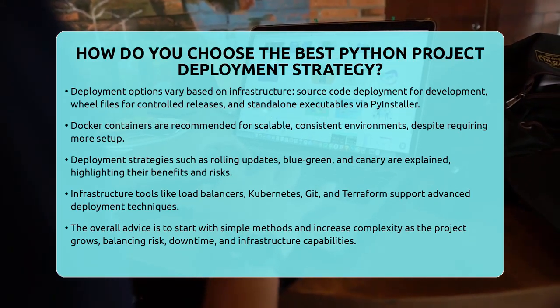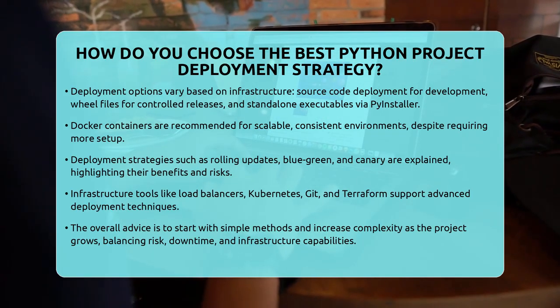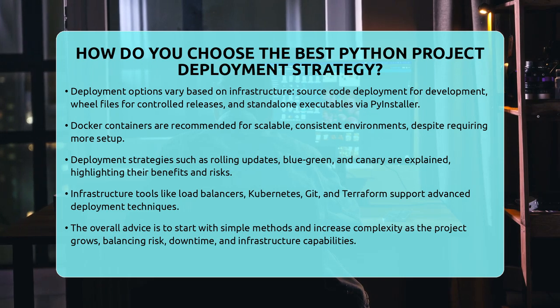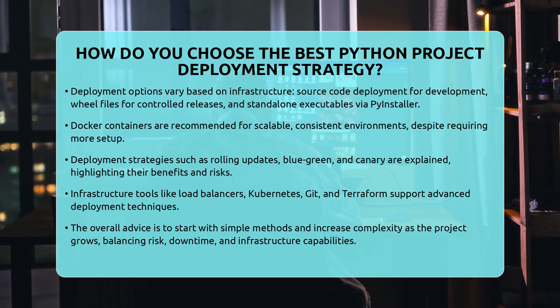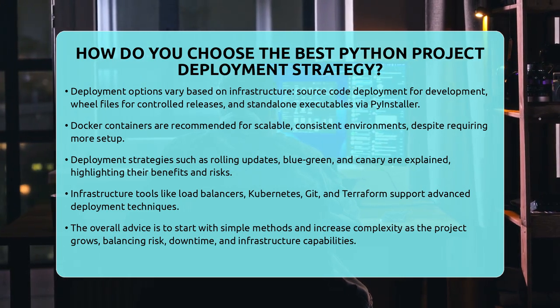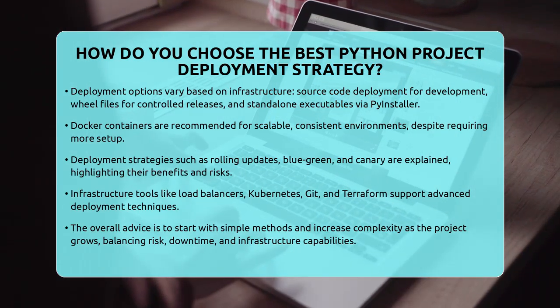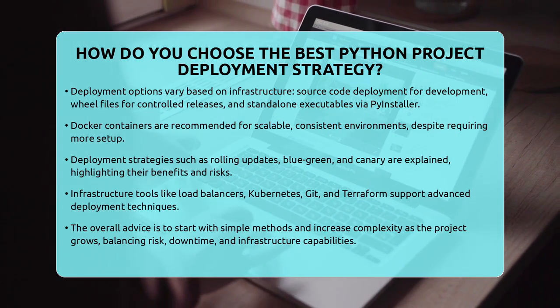Your infrastructure tools matter too. Load balancers and traffic routing enable advanced deployment strategies. Kubernetes supports rolling updates and Canary releases natively. Using Git and infrastructure as code tools like Terraform helps automate and manage deployments smoothly.